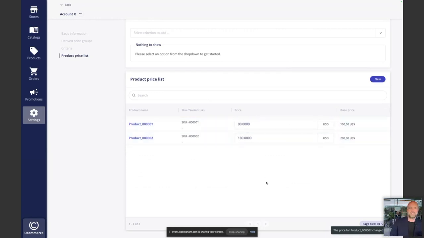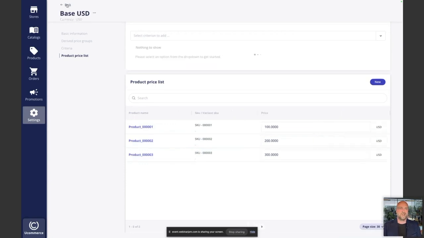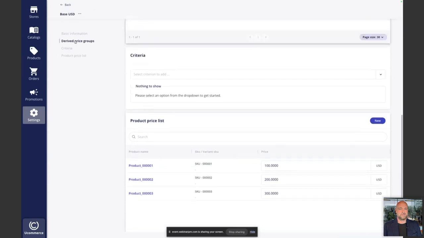The cool thing about this is that now, as account X comes in here and gets pricing, product 1 and 2 will be my special price that I pre-negotiated. And product 3, which is also part of this price set, will have its original price, but it will be transparent when you're sort of starting to request prices and things like that. And that's the power of this, that you can set up these pretty advanced price structures and then only deal with the bits and bobs of it, which are different, so you don't have to sort of set up multiple copies of the same price list again and again. So that's derived prices.